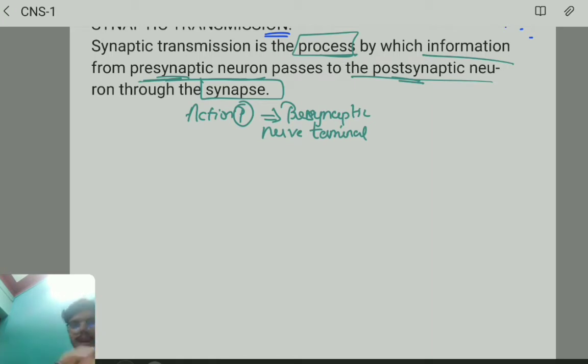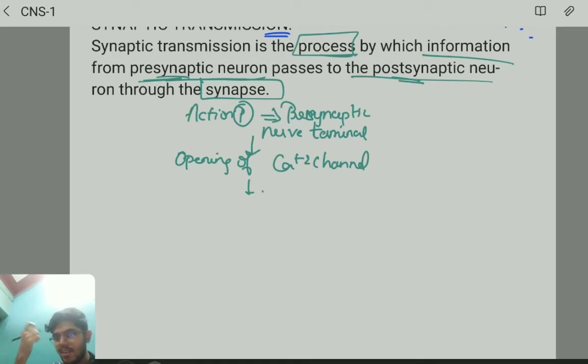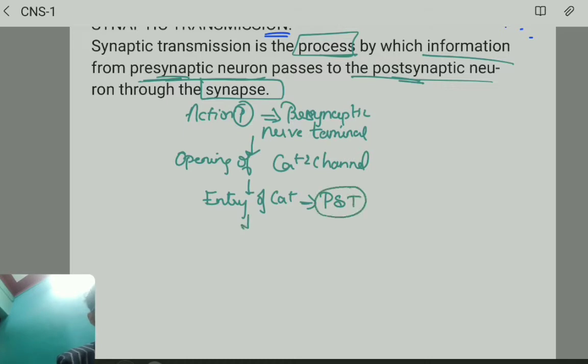The action potential arrives at the presynaptic nerve terminal, and there will be opening of, can you guess what channel? Yes, calcium channel. So there will be entry of calcium into the presynaptic terminal.